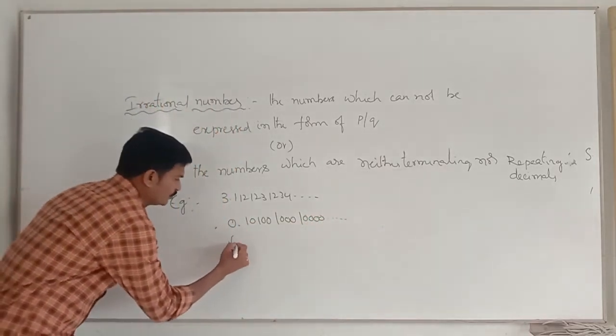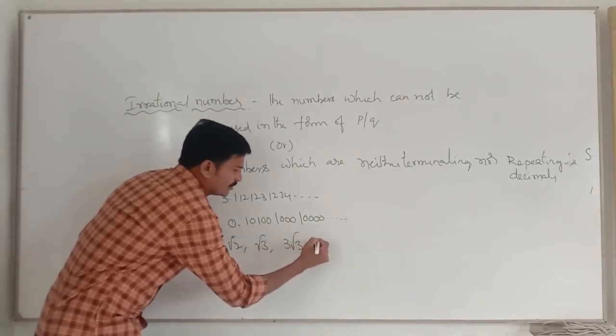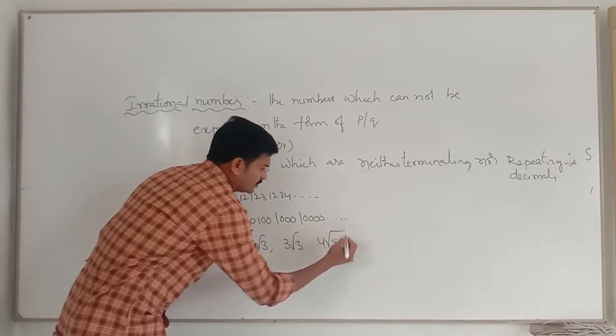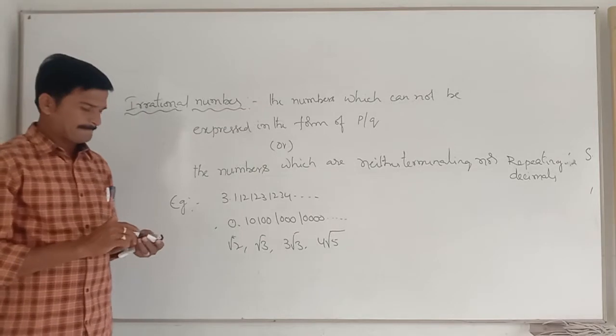And also root 2, root 3, 3 root 3, 4 root 5. These are all irrationals only. Understood? That's it.